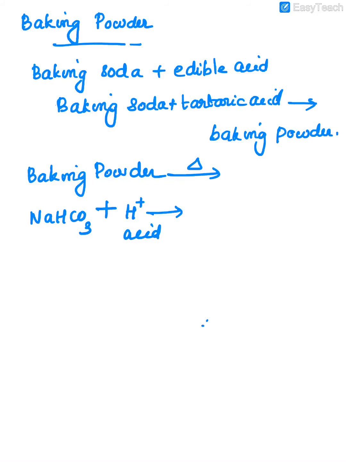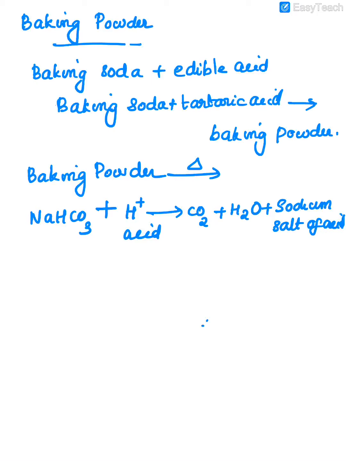So what is the product? Here we are getting carbon dioxide plus water, as we already discussed when we are heating the sodium hydrogen carbonate. Now it is the same thing: carbon dioxide plus water plus sodium salt of that acid. Why are we writing this? Sodium salt of acid. Why are we writing like this?